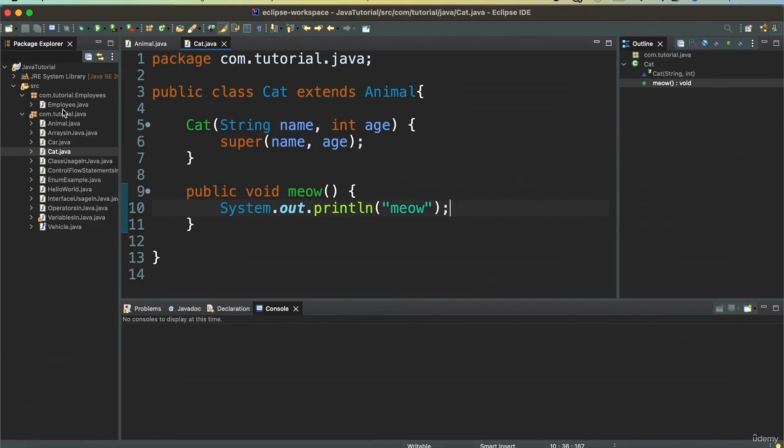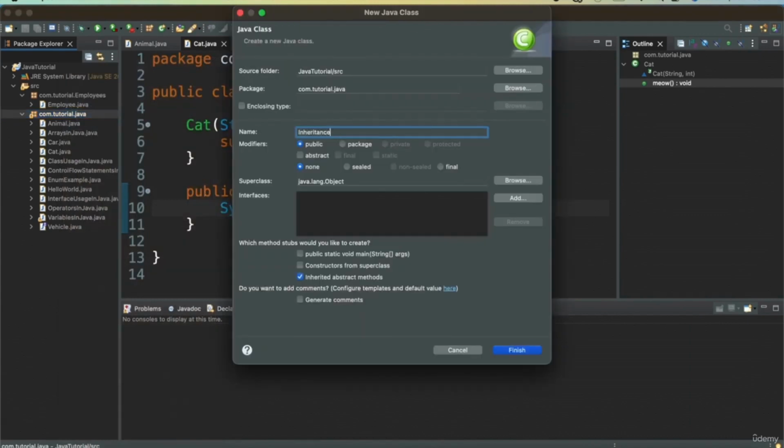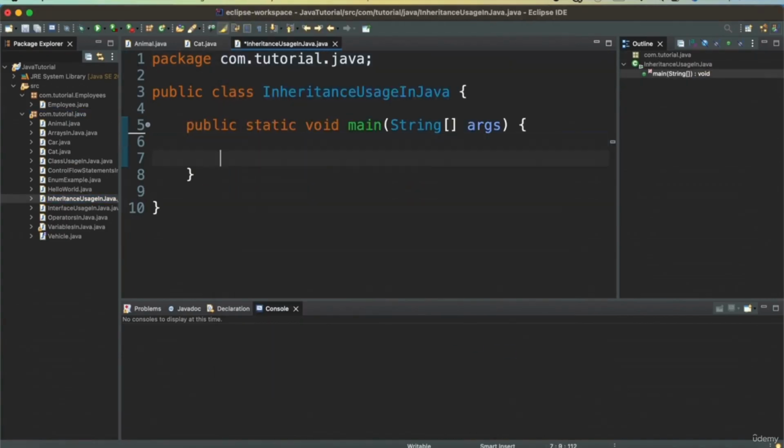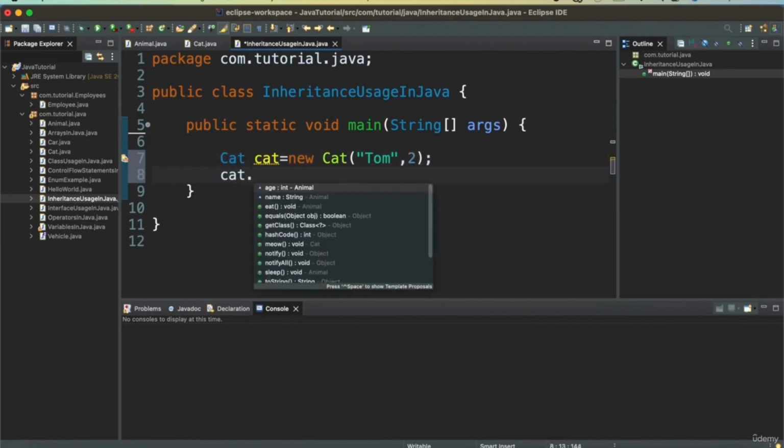Now let's define a class that will use both these classes. So let's define a class called InheritanceUsageInJava with the main method, and here we can call a Cat class, new Cat with name as Tom, age as 2. And for this Cat class, we can call all the methods that are defined in the superclass as well as in the subclass.